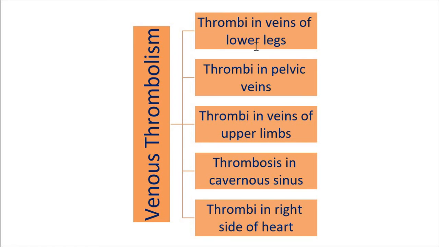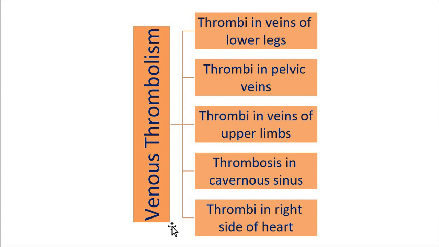The second is thrombi in pelvic veins, then thrombi in veins of upper limbs, then thrombosis in the cavernous sinus, and thrombi in the right side of the heart. These are the causes of venous thromboembolism.